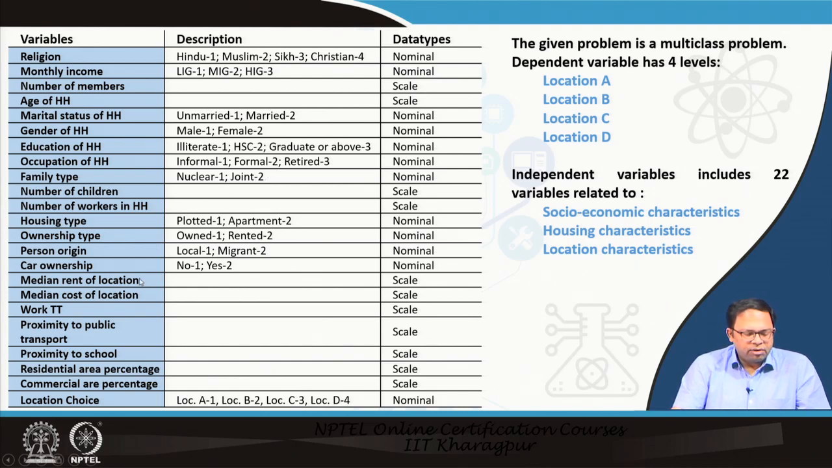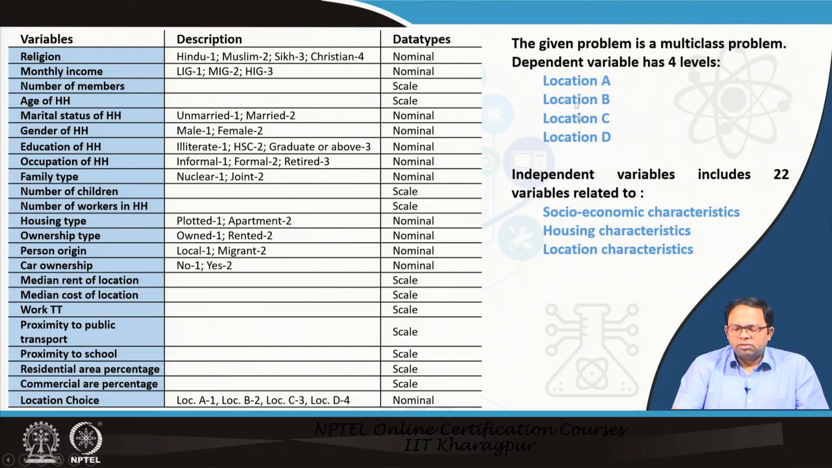So, median rent of location, median cost of location, walk travel time, proximity to public transport, proximity to school, residential area percentage, commercial area percentage, and location choice. So, location choice we have categorized into 4 location choices: location A, B, C, and D. So, these are the 4 categories. So, now we can see that this is a multi-class problem.